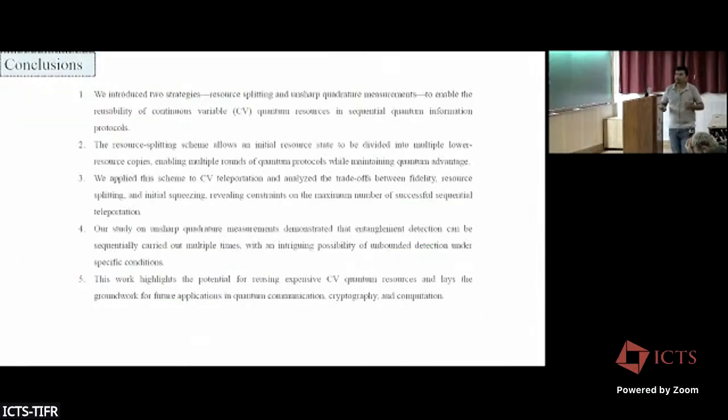Okay. So in this talk, we showed two protocols. One is entanglement detection, and the other is how many times we can reuse a resource in a communication protocol. And we find, in the case of continuous variable teleportation, a trade-off between the fidelity, resource splitting, initial squeezing, and so on. This resource splitting protocol can be used in any other protocol also.